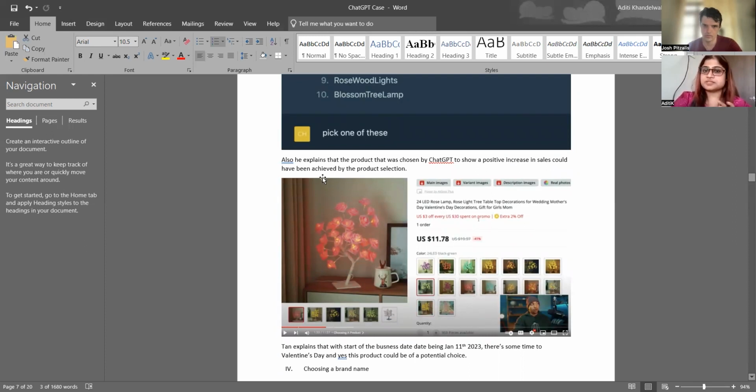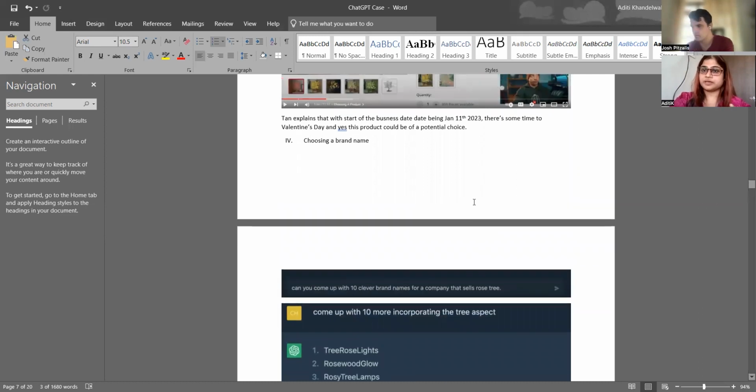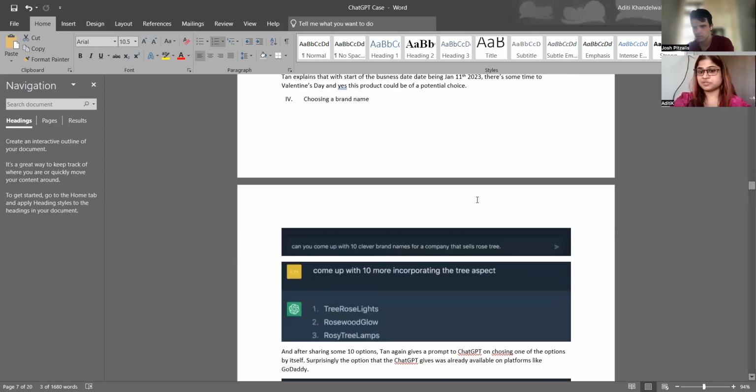He uses this particular tool. He goes to the website where he procures these particular items and says that, okay, yeah, this is a good thing which we can start with, and sees a potential there. So he lands up choosing this particular item, says that now let's start with how to go about it. So he says, okay, I have to go with this rosewood lamp. Now give me some names to enhance the sales of a particular shop store.